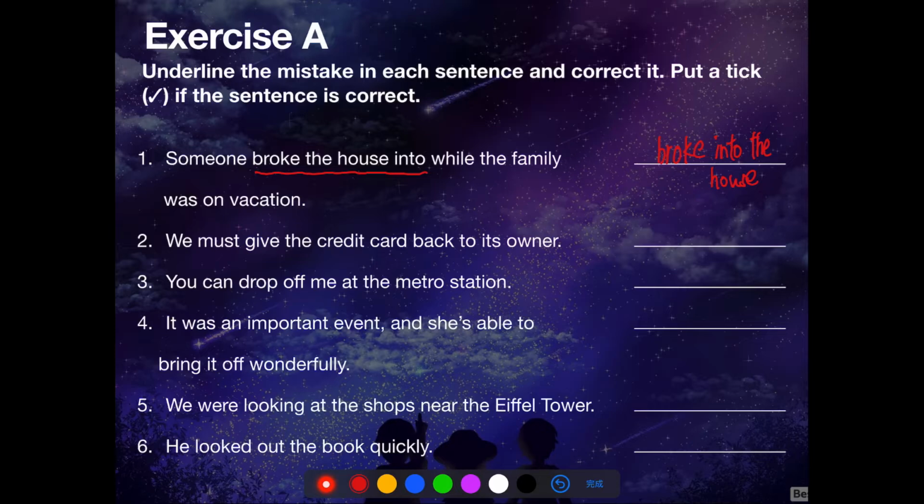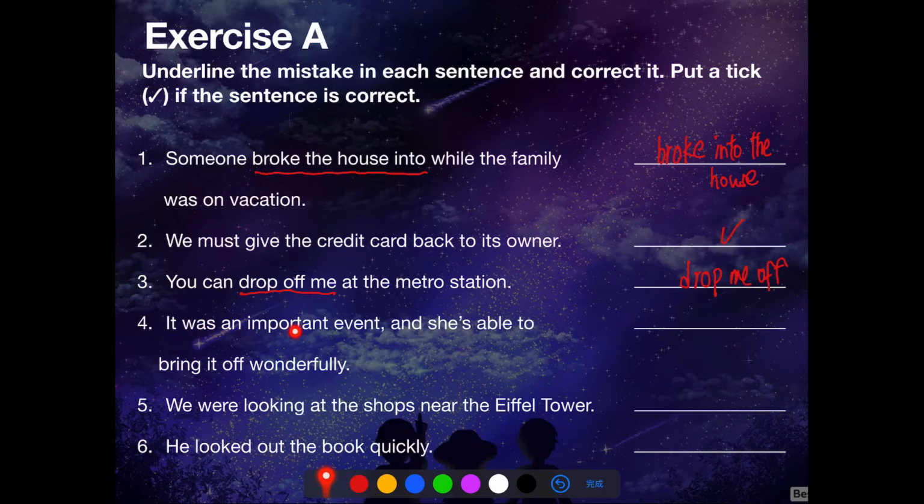Number 2. We must give the credit card back to its owner. That means we must return the credit card to its owner. This sentence is correct. Number 3. You can drop off me at the metro station. Drop off somebody means take or leave someone at a particular place by car. Me here is a pronoun and we need to put it in between the phrase drop off. So we should say you can drop me off.